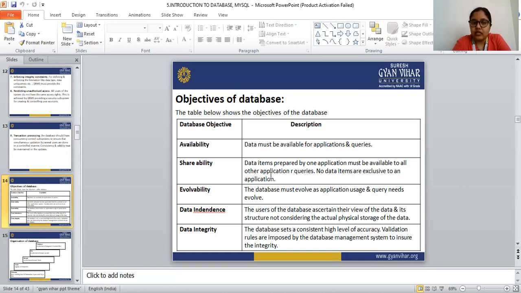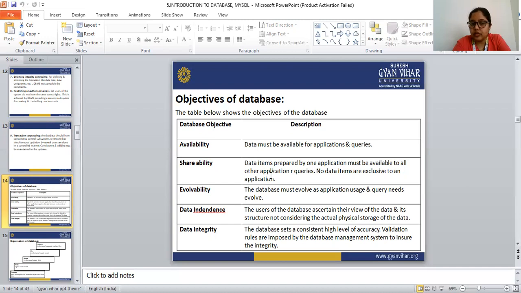The next objective is evolvability. The database must evolve as application usage and query needs change. The next objective of the database is data independence.